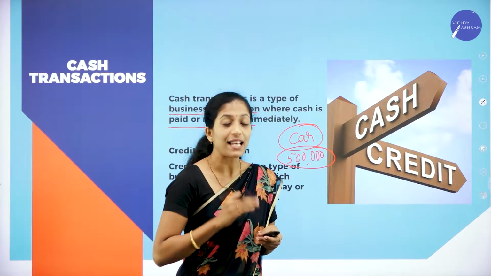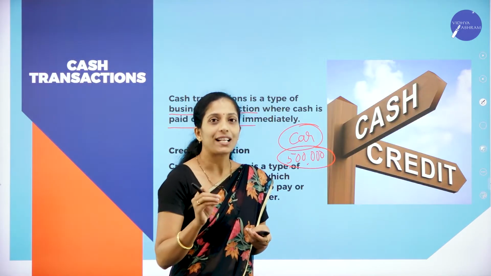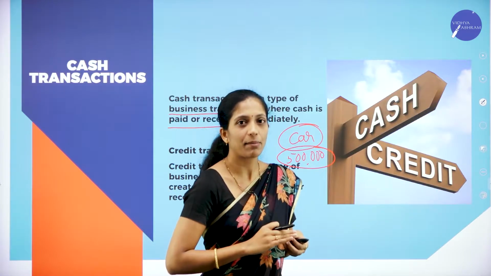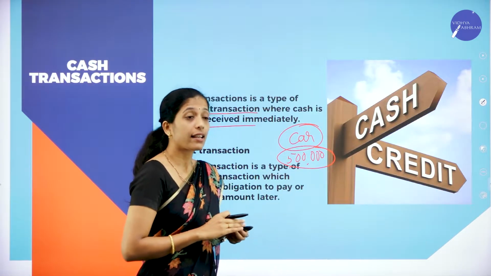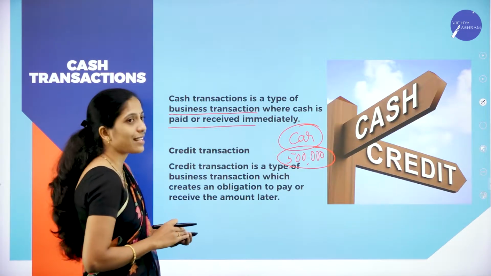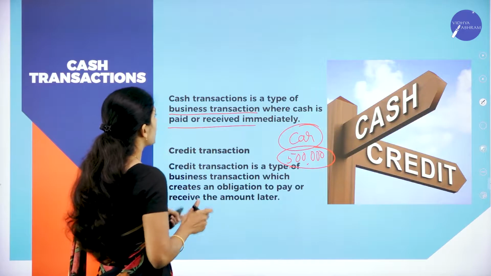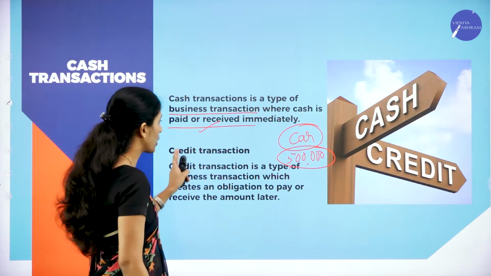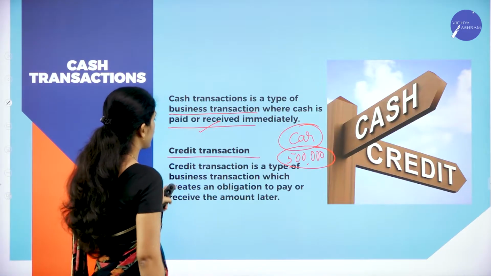Then what is it called? Credit transaction. Why is it called a credit transaction? Because the cash is not paid immediately. So it is called a credit transaction. A cash transaction is a type of business transaction where cash is paid or received immediately. Then what do you mean by credit transaction?